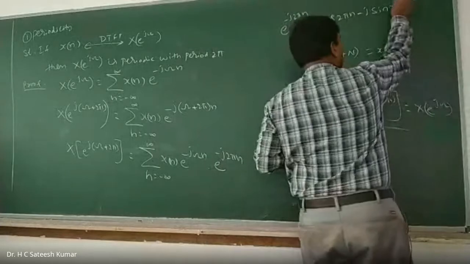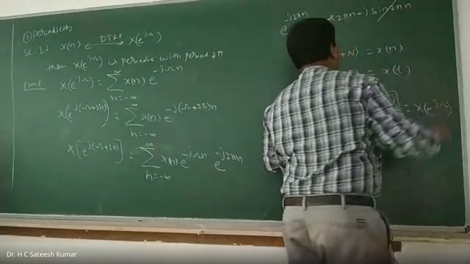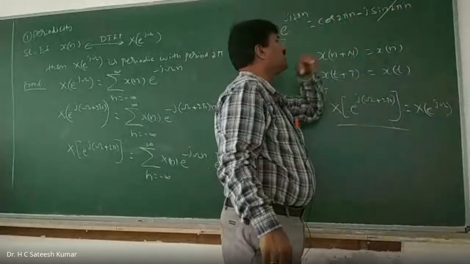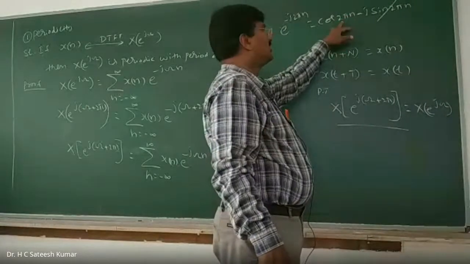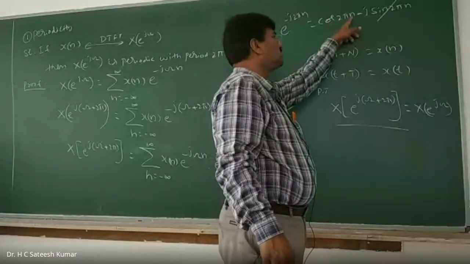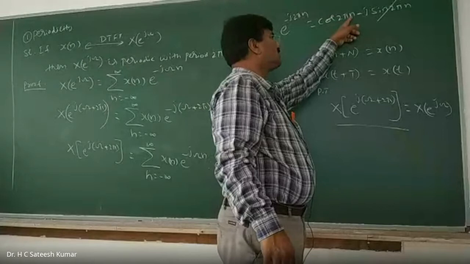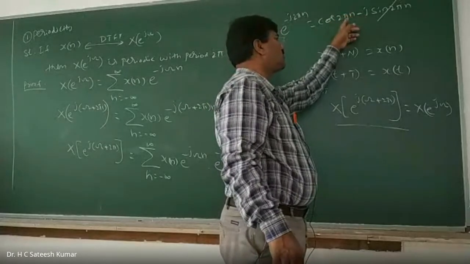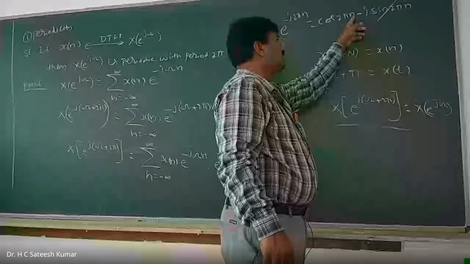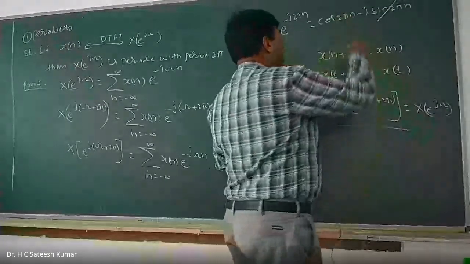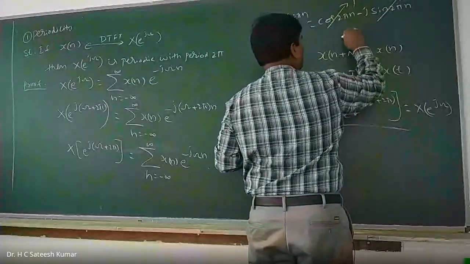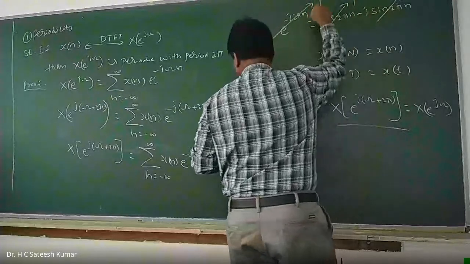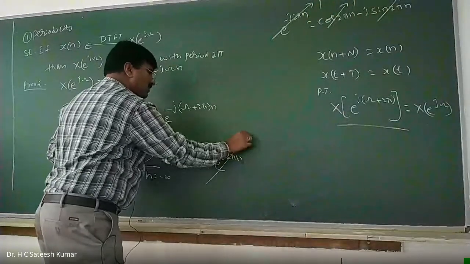So always this term is 0. Now take the cosine term: n equal to 0, cos 0 is 1; n equal to 1, cos 2 pi is 1; n equal to 2, cos 4 pi is 1. Always this value is equal to 1. Therefore 1 plus 0 gives 1, so always this term is 1.